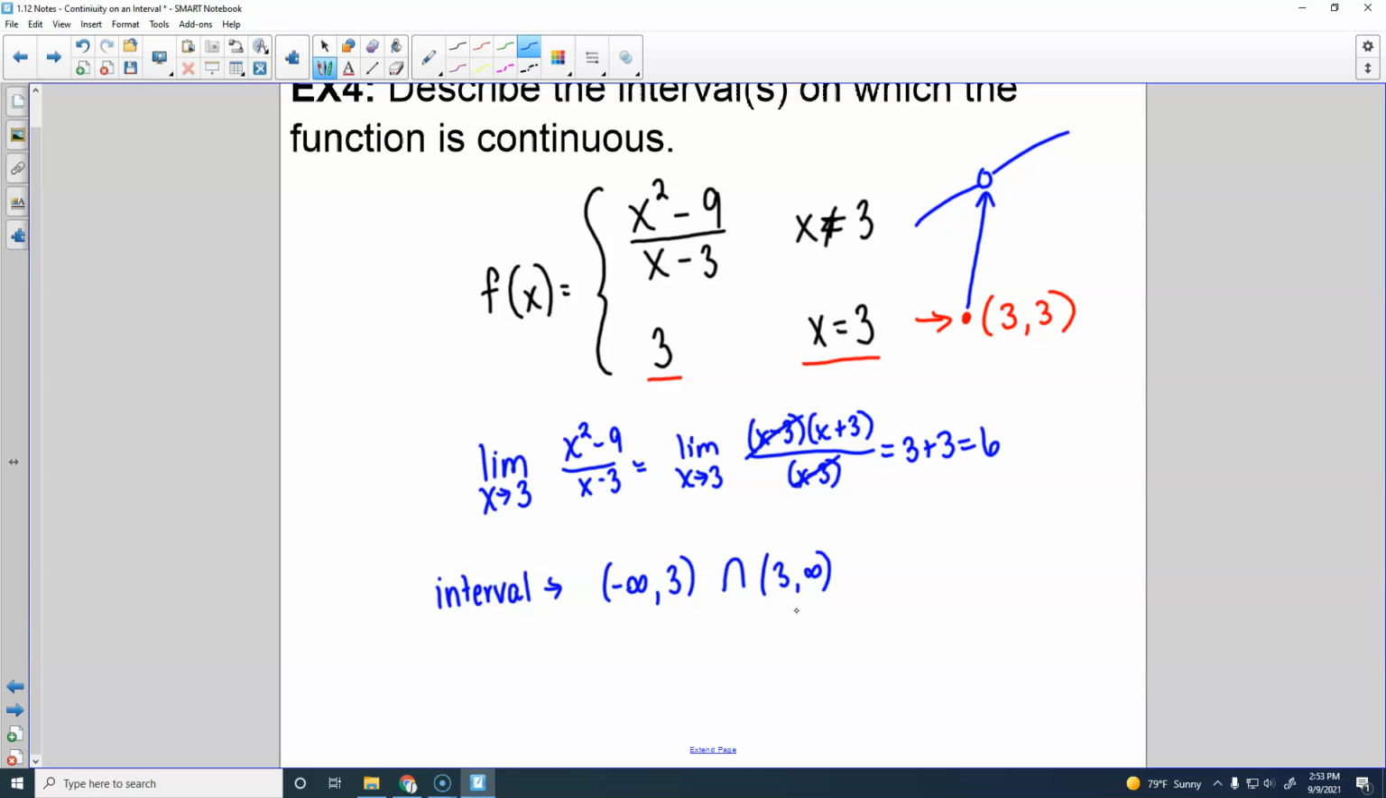And then from 3 to infinity, because I use the parentheses here instead of a bracket, it's not including the 3. Or inequality notation. The AP exam is going to use both. It's going to use interval notation sometimes. It's going to use inequality notation sometimes. You would say x is less than 3 or x is greater than 3.